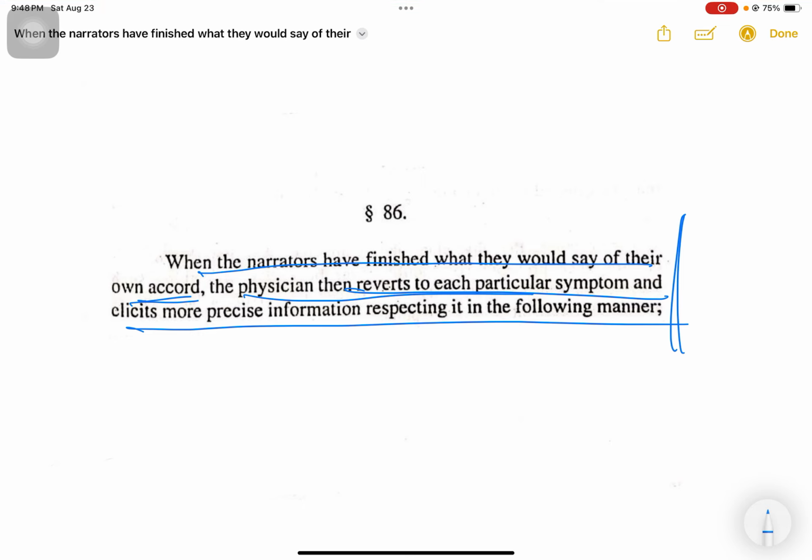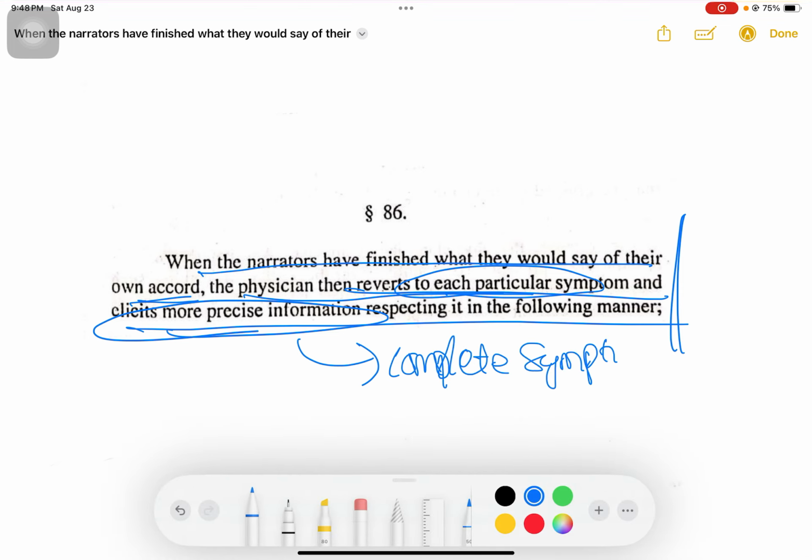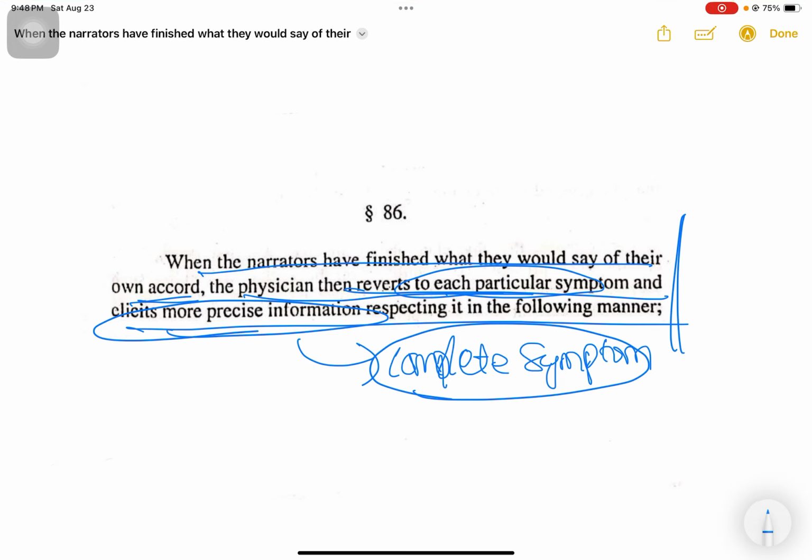At the end of this willing narration, we will go back to each particular symptom that we have noted down in chronological order, and start eliciting more precise information, more details about that complaint, so that we can get a complete symptom. And this is what is going to help us in our prescription. So this is what is to be done.